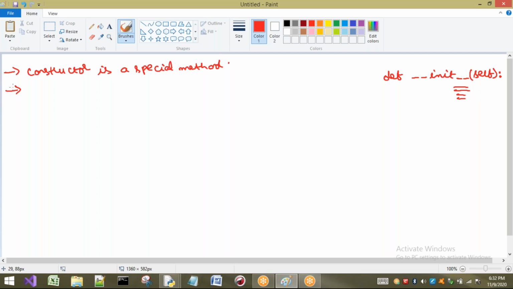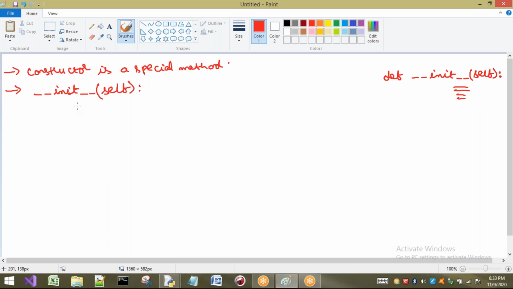If you are going to create a constructor, the name of that constructor should compulsorily be __init__, and in the brackets at least one parameter should be there. In this way we have to create a constructor in Python.